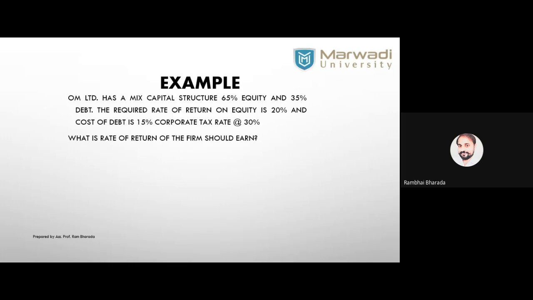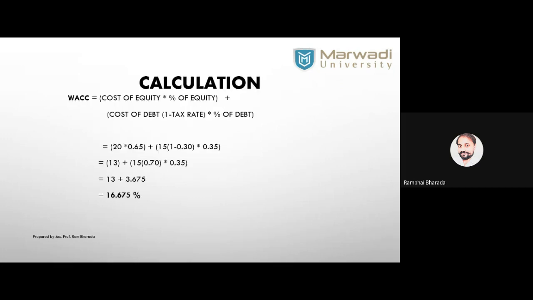So look at this solution. Cost of equity into percentage of equity. Cost of equity is 20%, into percentage 65%, it means 0.65, plus 15% is debt, but here 1 minus t is only added. That you need to change. Are you getting my point? If it is not clear, let's do the calculation. Don't worry, I will work it out.